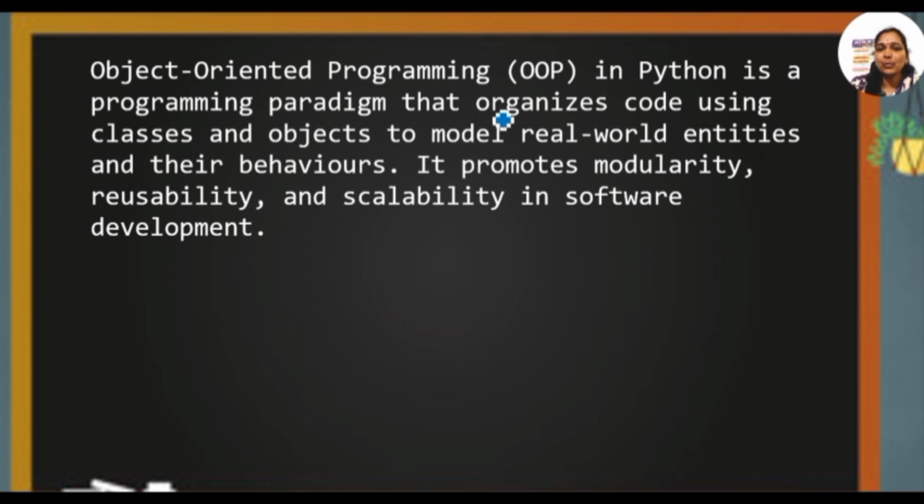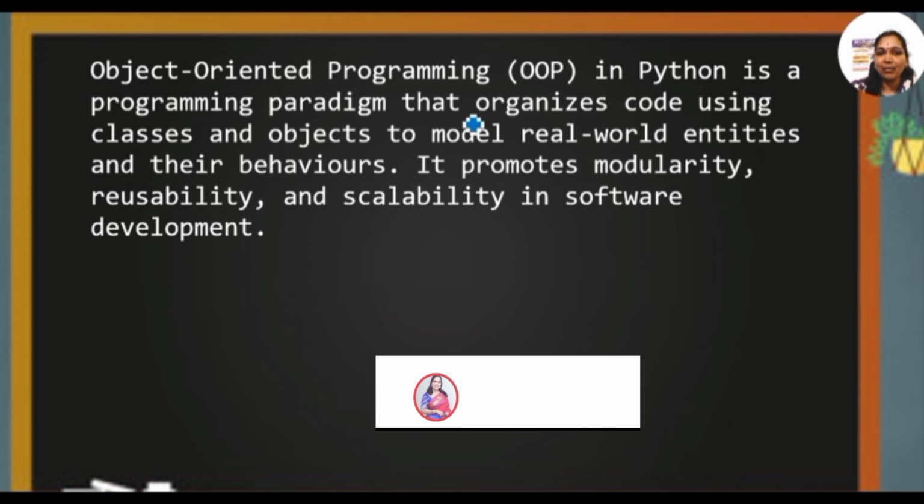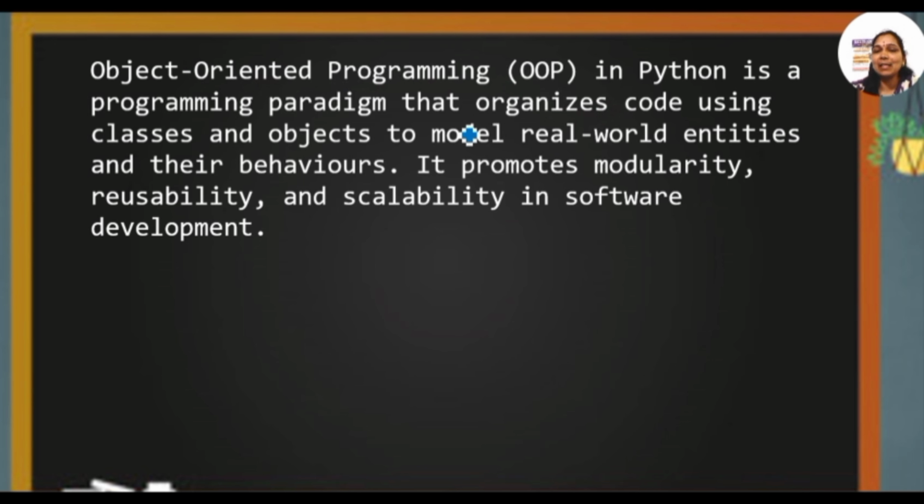It's nothing but OOPS; OOPS is used up to C++, and from Java itself we call it only OOP. Object-oriented programming in Python is a programming paradigm that organizes code using classes and especially objects, and these can be considered real-world entities and their behaviors.